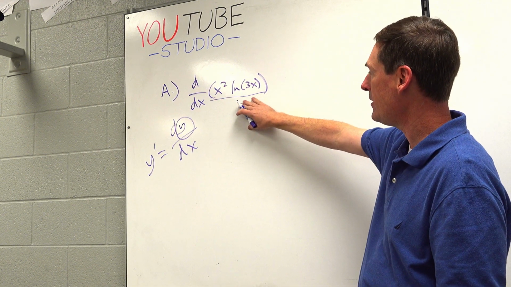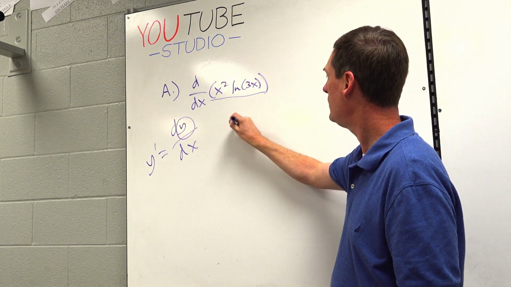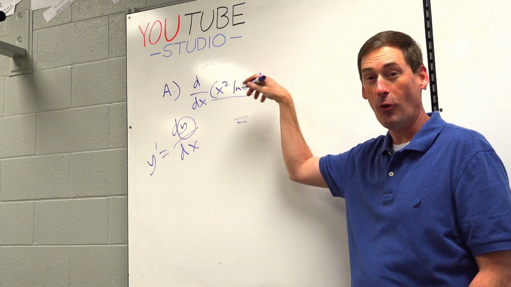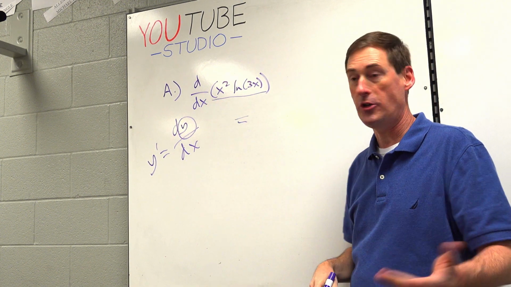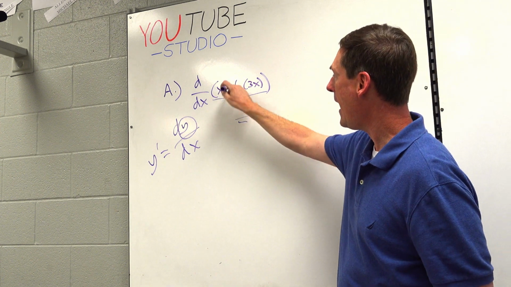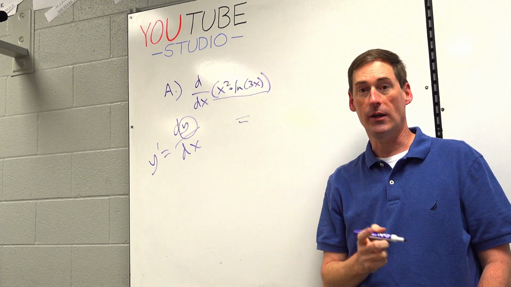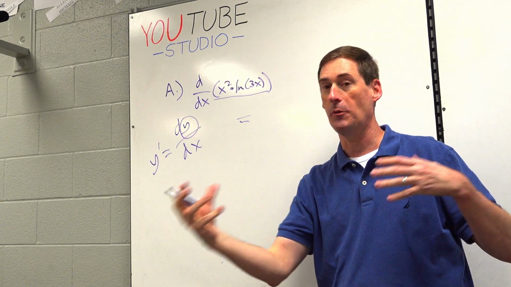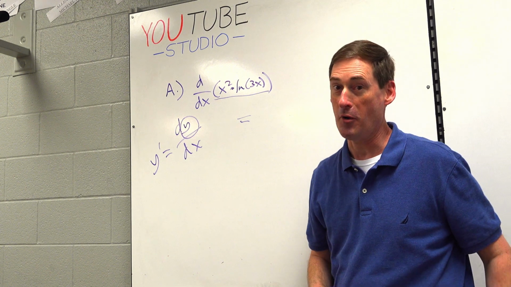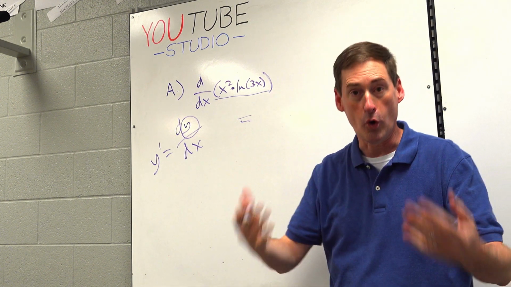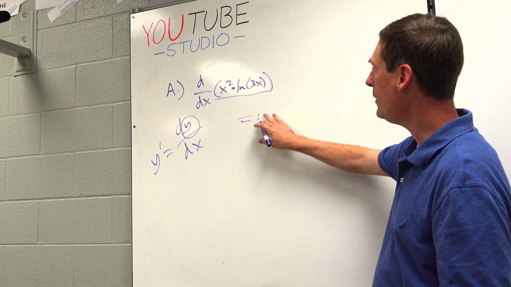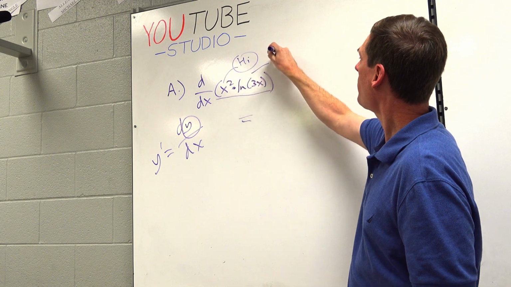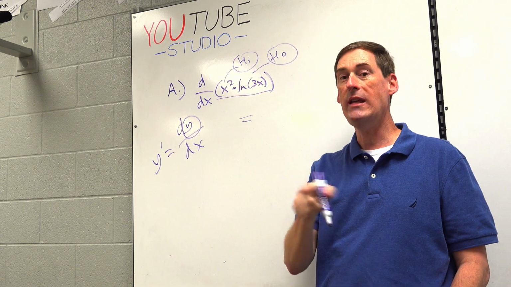So let's take the derivative of this thing. Okay, and you can just jump straight into equals instead of writing y prime. It's kind of written for you, so you can actually just say equals and start doing it. Now this is an x squared times a natural log of 3x. Wait a minute, that's an x group times an x group. If you have a variable times a variable, don't we have to use the product rule? So this is just more practice on the product rule. Okay, ho-de-hi plus hi-de-ho. That's hi, that's ho. So let's do ho-de-hi first.